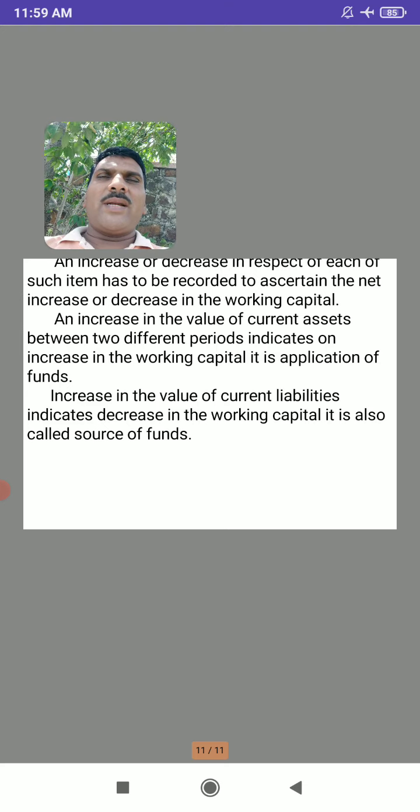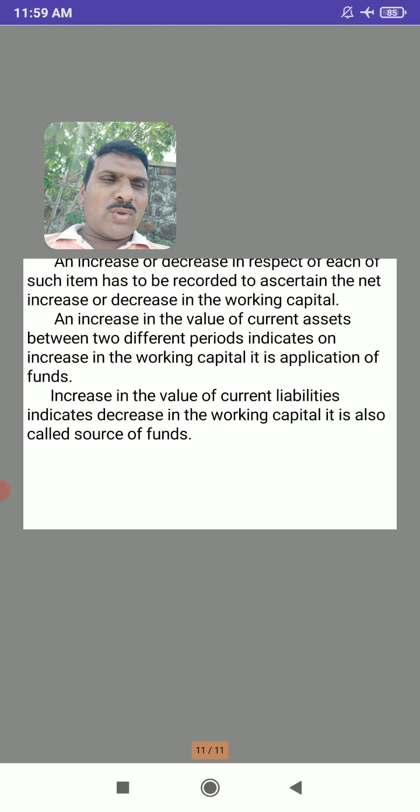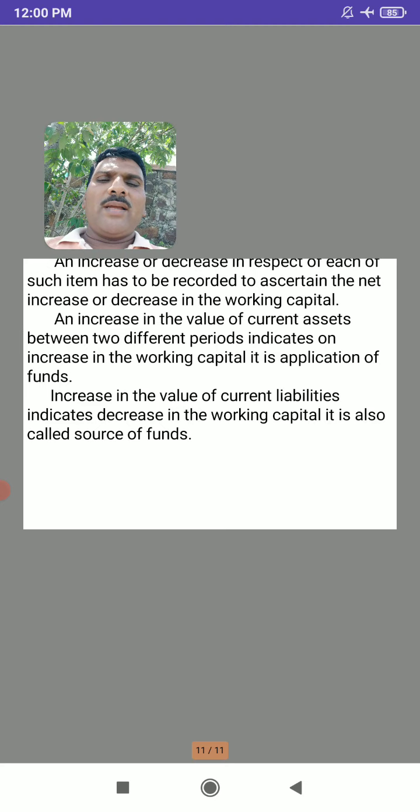And this fund flow statement, I have told you already, should be tallied, like a balance sheet. If it is tallied, then it means that the problem is right and we have solved it perfectly. If it does not match or does not tally, then we have to find whatever mistake we have made. So like this, by following four important steps, we prepare the fund flow statement.